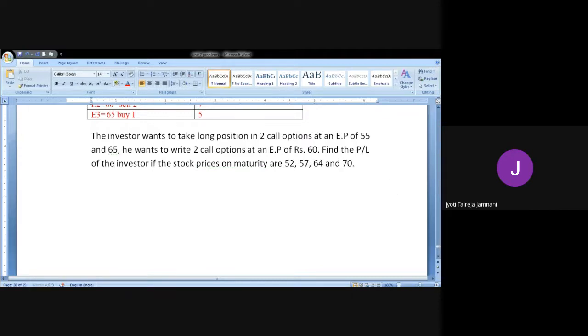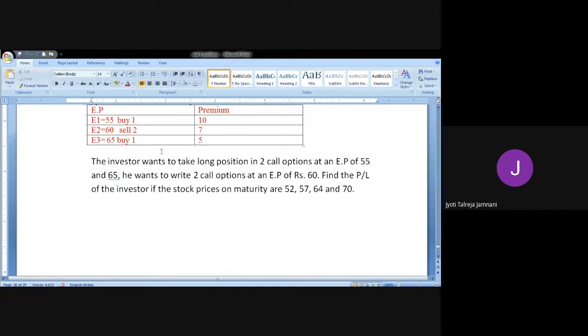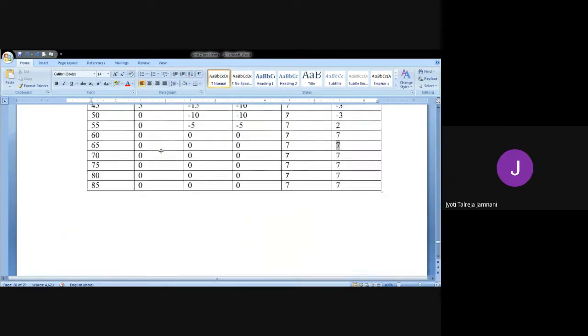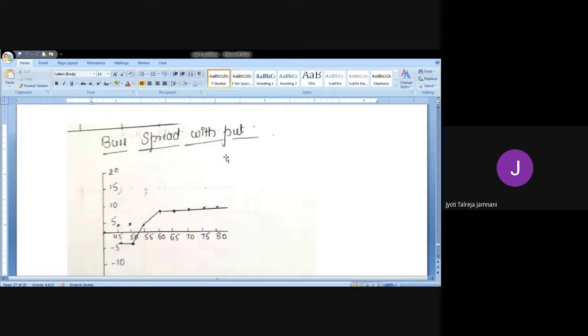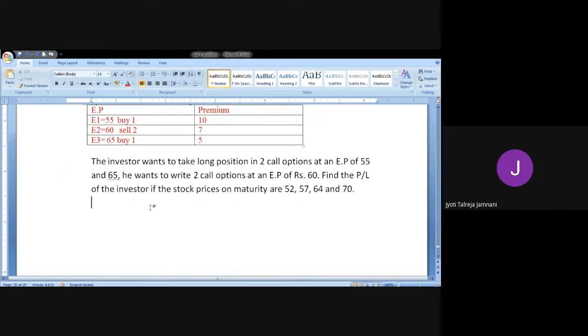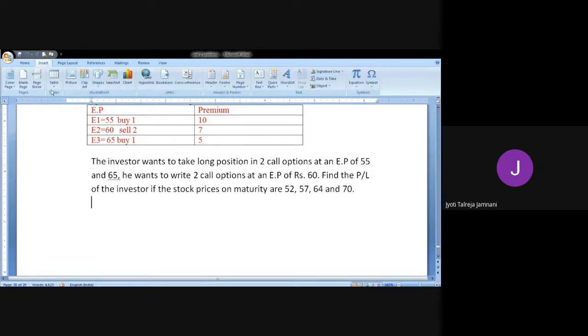So now the table will change a little here because we are going to have 3 exercise prices. If you see above, when I did bull spread, bear spread, we had only 2 exercise prices at which one we bought and one we sold. But here there is E1, E2, E3. So obviously the table is going to change a little. So let's see how we are going to solve for a butterfly spread. 7 columns we will have now because of the 3 exercise prices. Above we had only 6 columns.